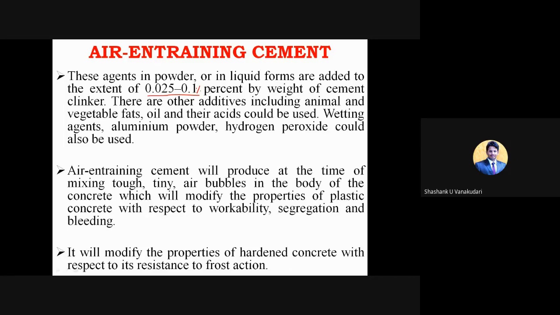There are other additives, including animal and vegetable fats and oils and their acids, that could also be used as air entraining agents in this cement. Wetting agents like aluminum powder and hydrogen peroxide can also be used. When you won't get those types of chemicals, you can go with certain animal and vegetable fats, else you can go with some chemicals like aluminum powder as well as hydrogen peroxide.